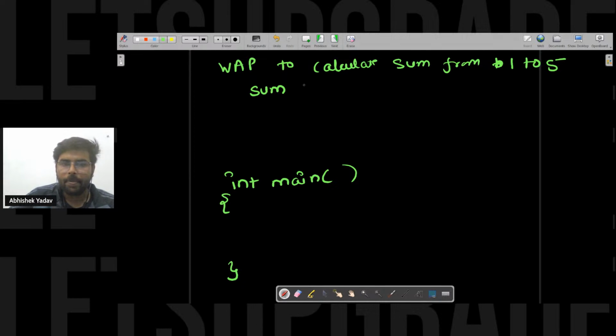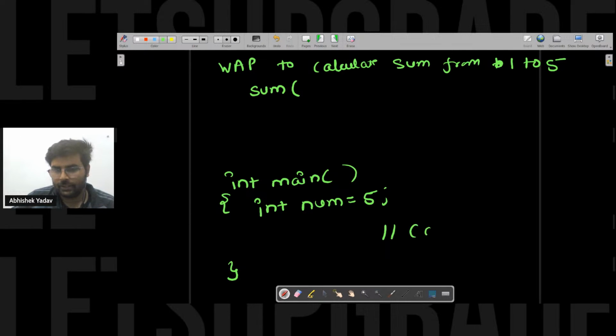You are saying, hey, let's take a variable, int num is equal to 5. After that, the first thing is you have to call the function. So calling is what? You have to write the name of the function, that is sum, and after that here you can pass the argument value. So here I am passing the argument as num, and I am done with this part.